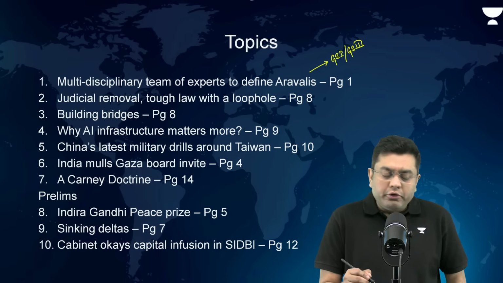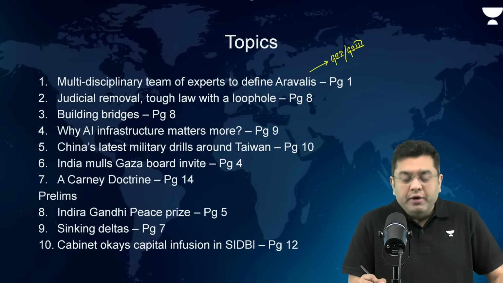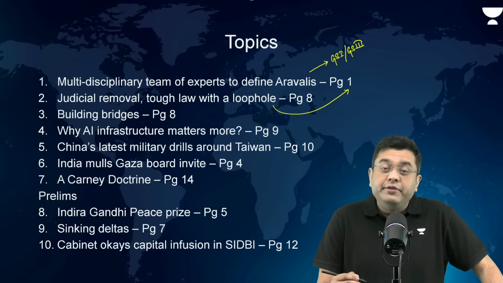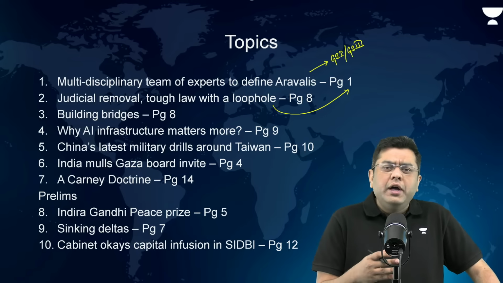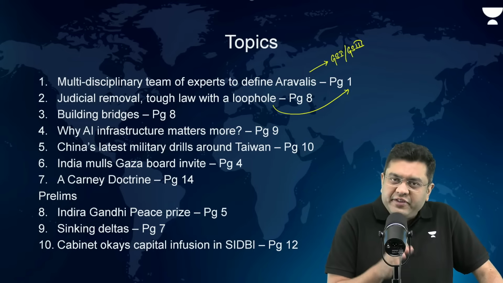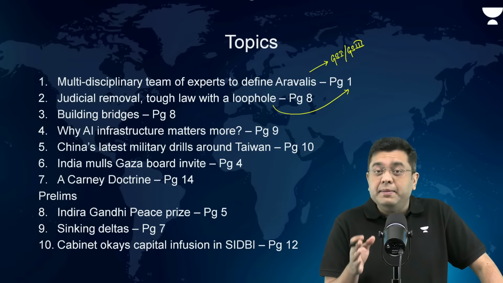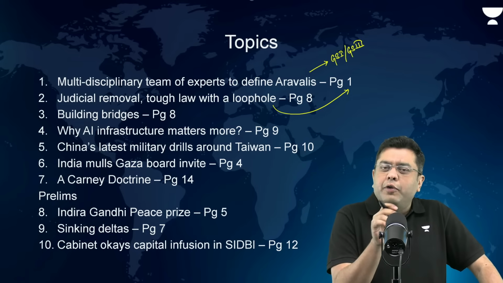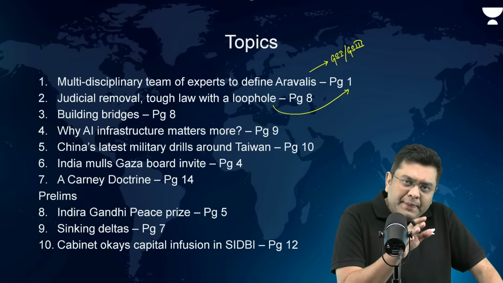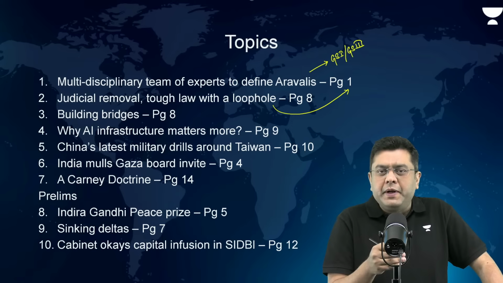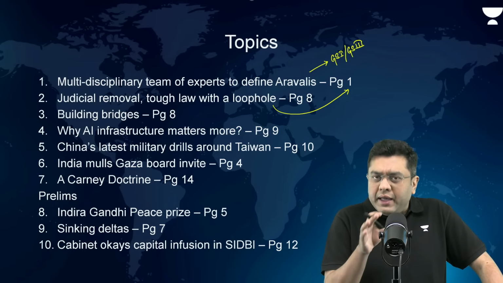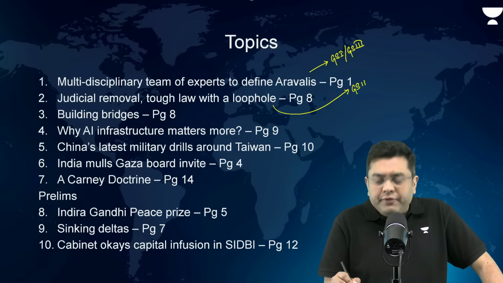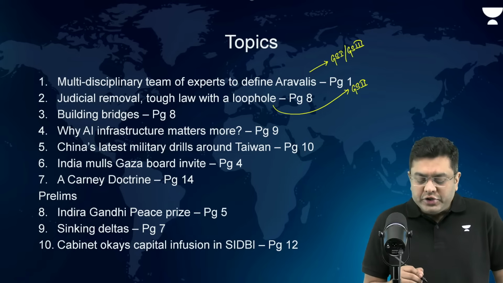Then, judicial removal, though a tough law with a loophole. So, what is the loophole when it comes to the removal of the judges of the High Court? Now, the removal of judges is something that has always been asked in the examination, in the prelims as well as in the mains. Here, this article just talks about the case of what is the persistent loophole. So, we shall be examining once again for your revision purposes what is the process of removal in a point wise manner so that you can revise that as well or get an idea about it if you are not aware about it. This is relevant for your GS paper 2.